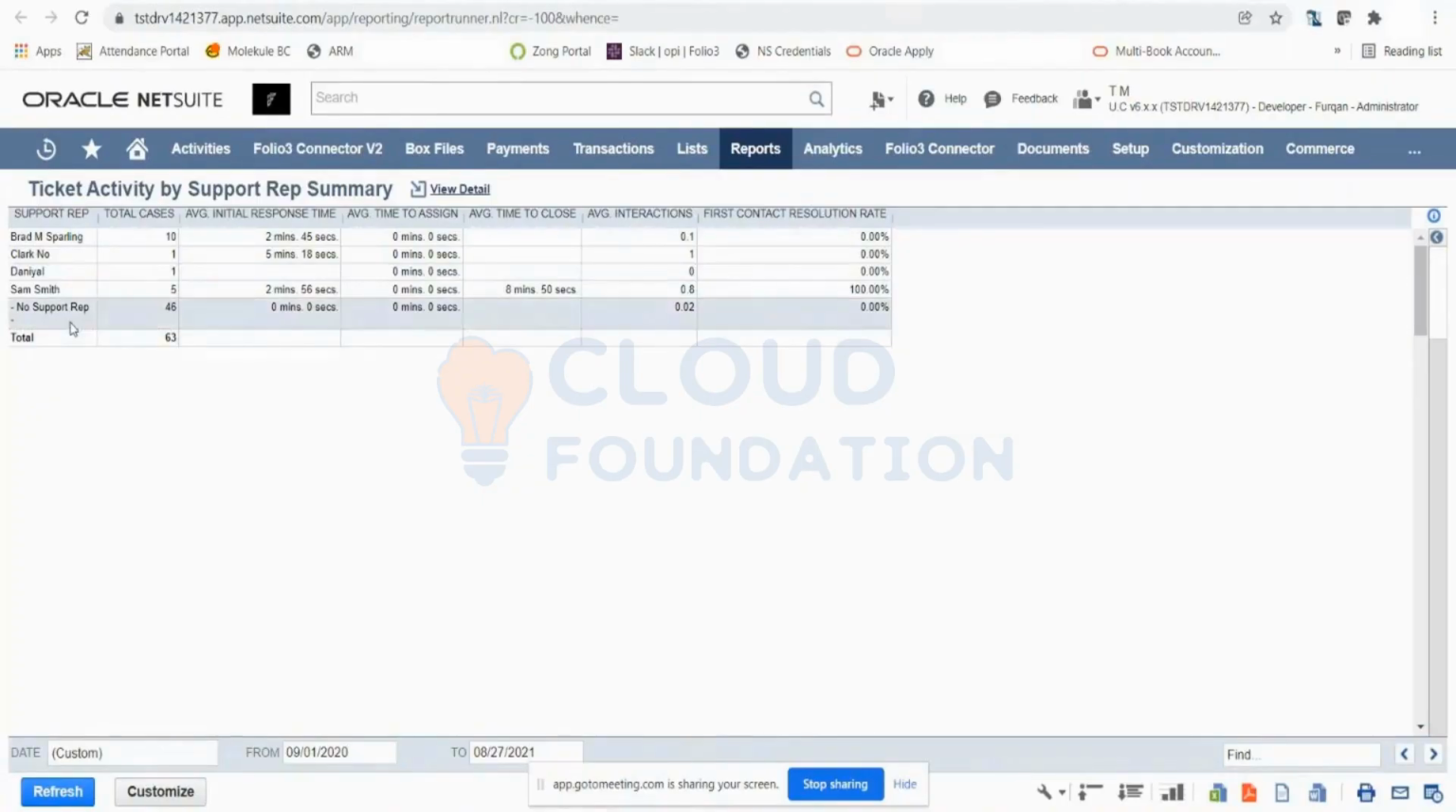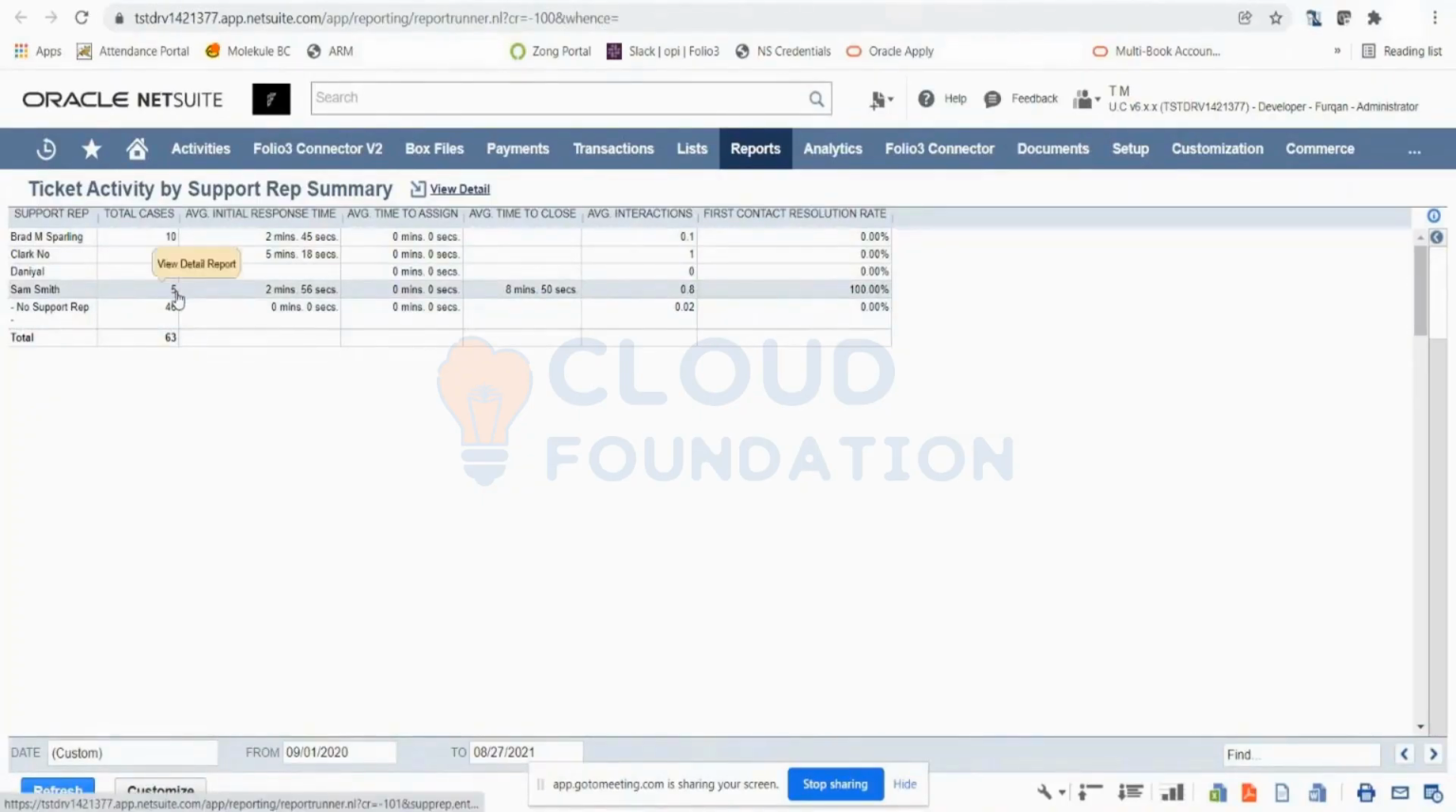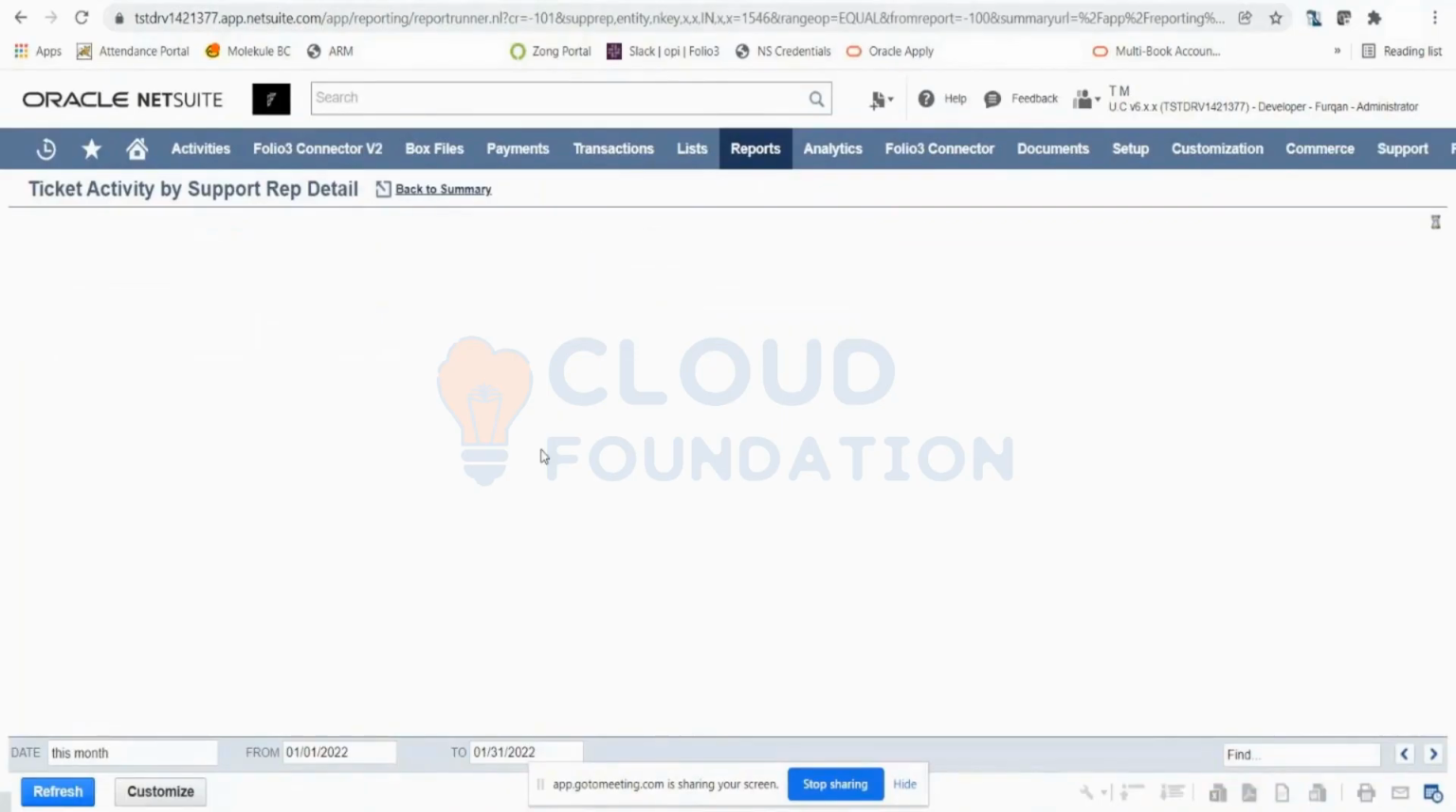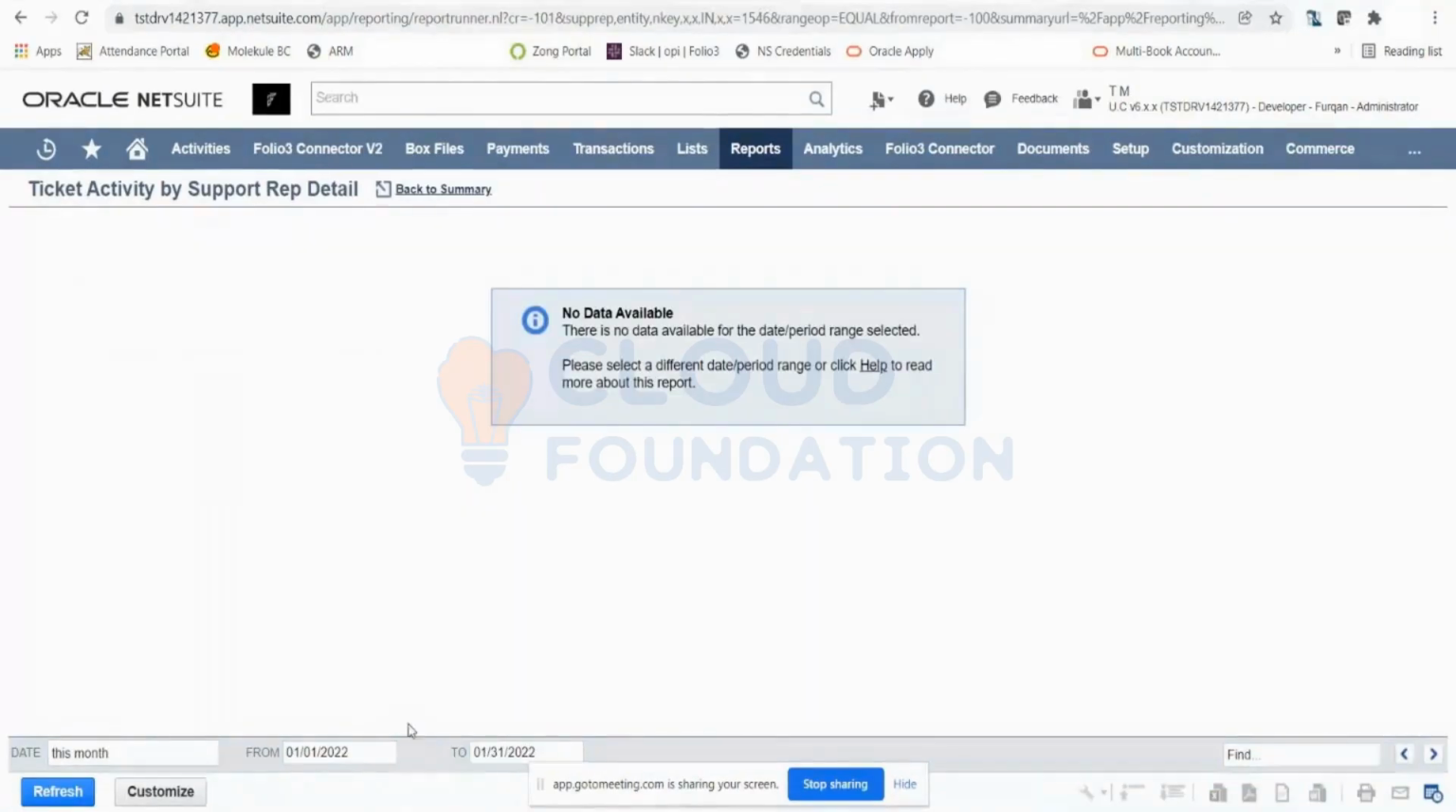And let's see Sam Smith. Sam Smith was actually assigned on 5 cases. And again, his initial response time was almost 3 minutes. And his average time to close the cases was 8 minutes and 50 seconds. And his average interactions was this. And if I click on the details, let me just change the time frame really quick.